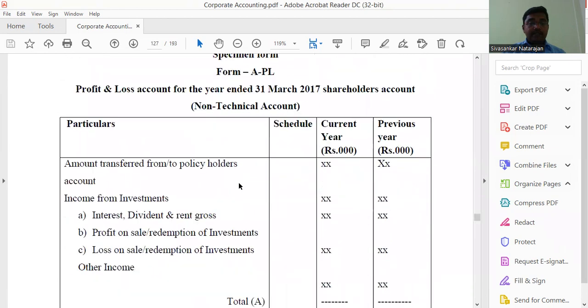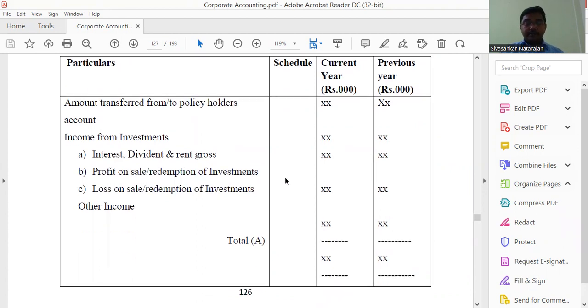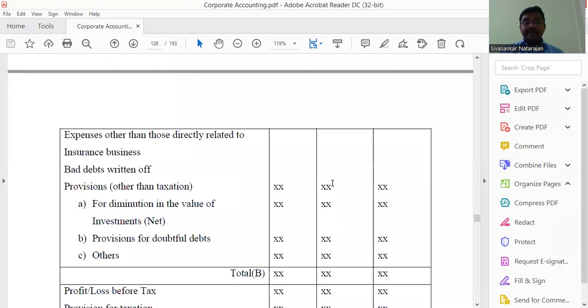Then the next one is the specimen of the profit and loss account. First, the amount transferred from the policyholders' account. Then income from investments: whatever income from investment is available, we add it and get the total, Total A. After that, expenses other than those directly related to the insurance business.